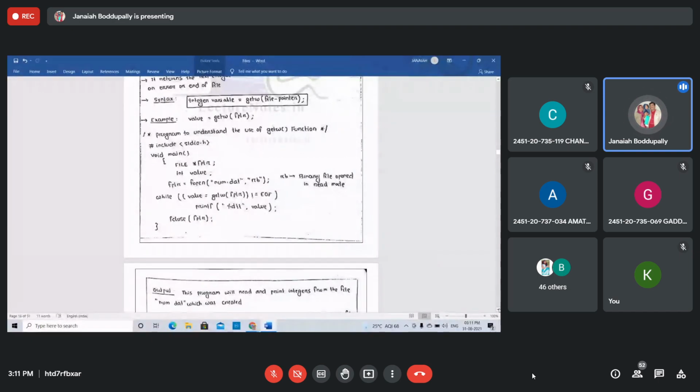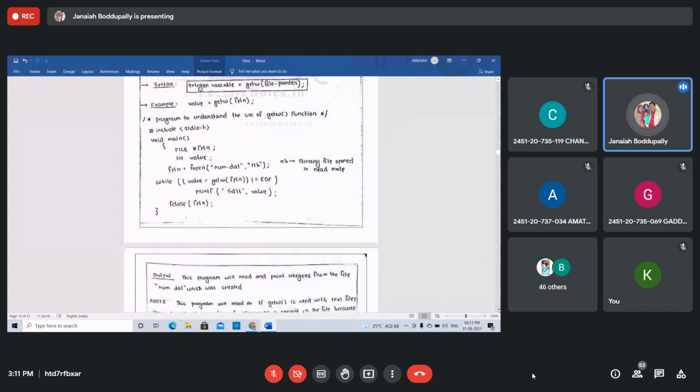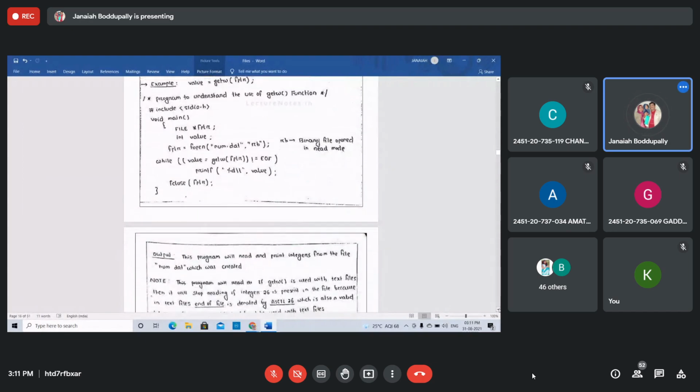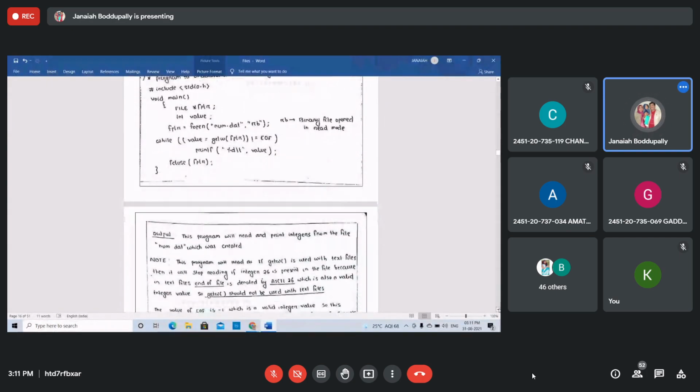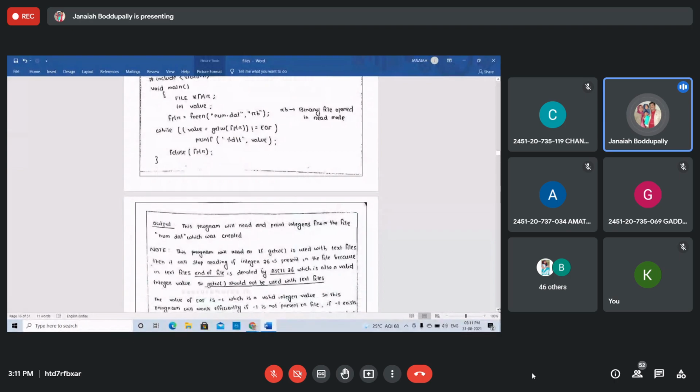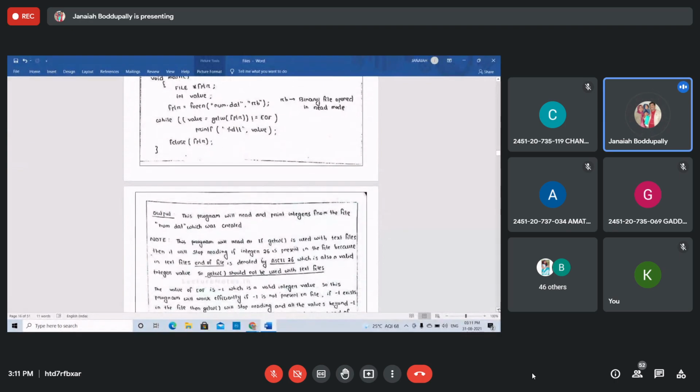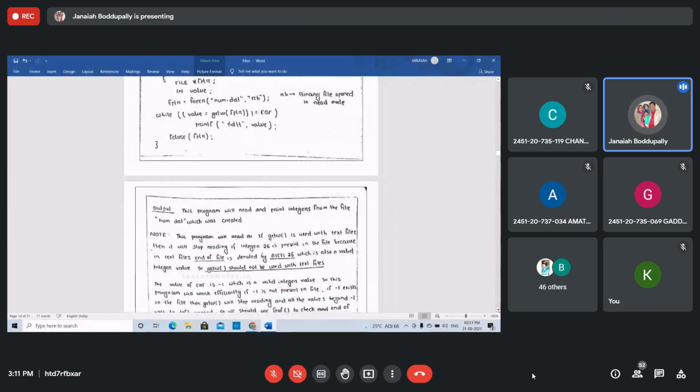One example program: create the file pointer FILE star fptr, pointing to the value, fopen("num.dat", "rb"). RB is the binary file opened in the read mode. If you write WB, it is the binary file opened in the write mode. RB is the binary file opened in the read mode. While value equal to getw(fptr) is not equal to EOF, then printf that value. It displays the values, that's it.